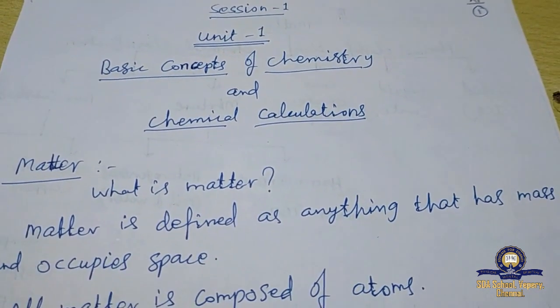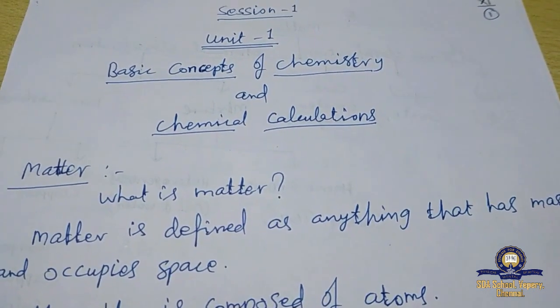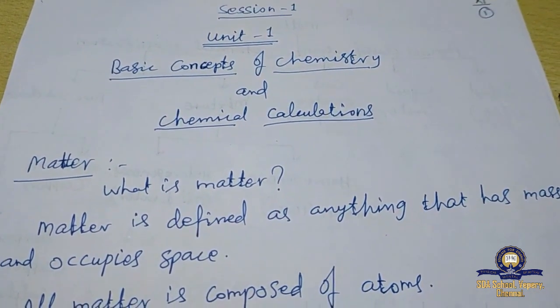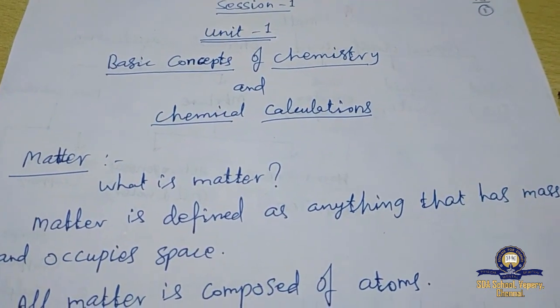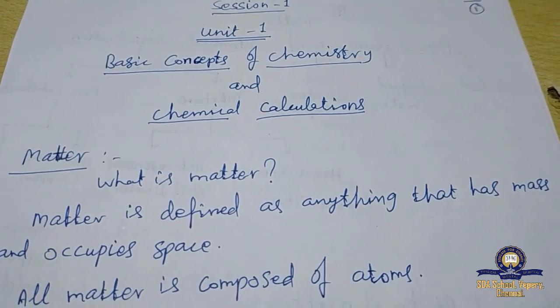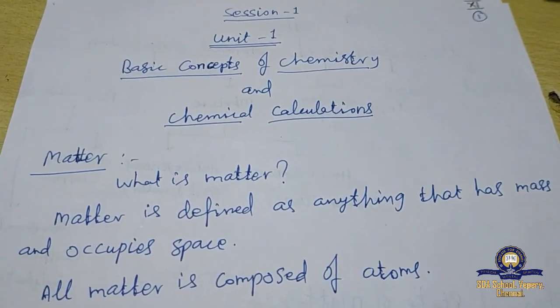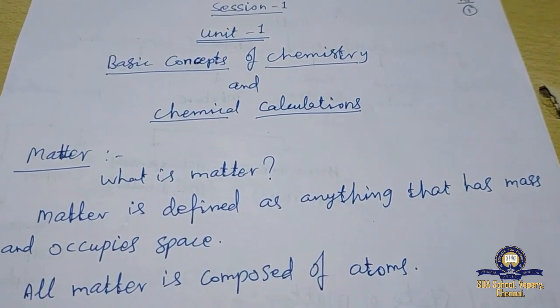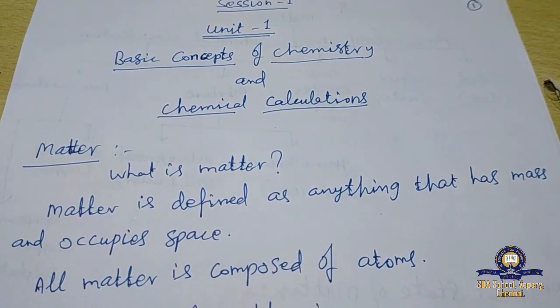If we have 100% self-interest and self-motivation, you can easily get through all the science subjects with 100% marks. Still, chemistry is so easy to understand.